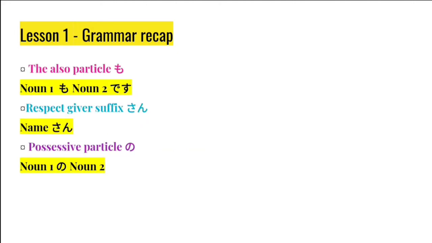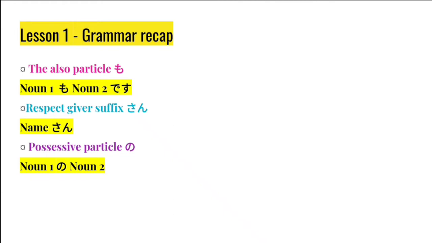Then we saw the also particle mo. If the sentence is noun 1 wa, noun 2 desu, then the next sentence would be noun 3 mo, noun 2 desu. So, mo is attached to the noun to show that it is also similar to the noun before.